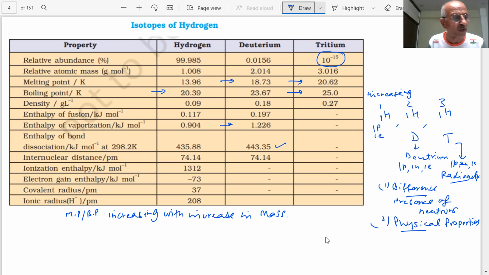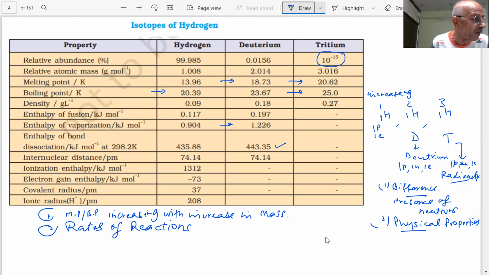But you know which isotope is in great demand and use. They have the same chemical property, but the rates of reaction differ. If I talk of the rates of reaction, student, what will happen? If I am taking D2O in my body, what is going to happen?